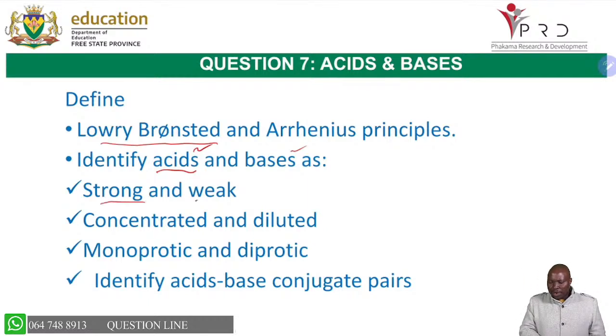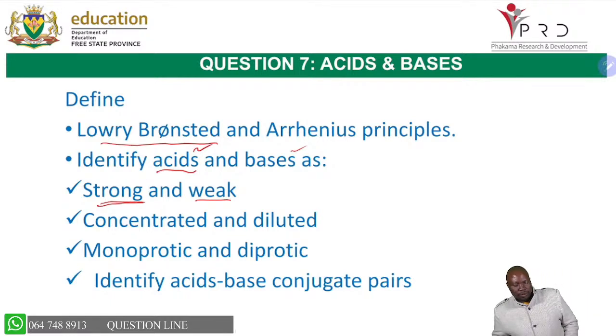Now, a strong and weak acid. Remember, a strong acid ionizes completely in water to give a high concentration of hydronium ion. So it's important that you go to the exam guideline, you check weak, it will ionize incompletely. The same when it comes to the base. For the base, we're just changing the language there to say it dissociates. A strong base will dissociate completely in aqueous solution. A weak base will dissociate incompletely in aqueous solution to give a low concentration of hydroxide ion.